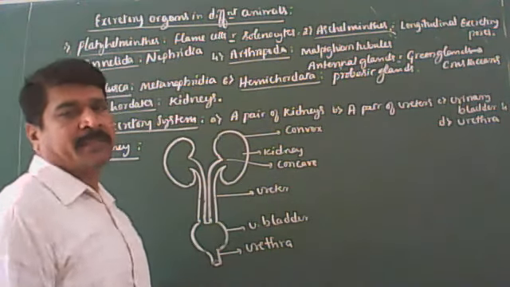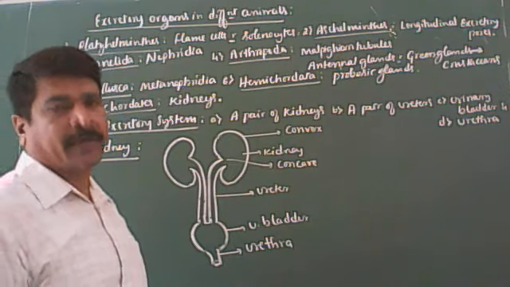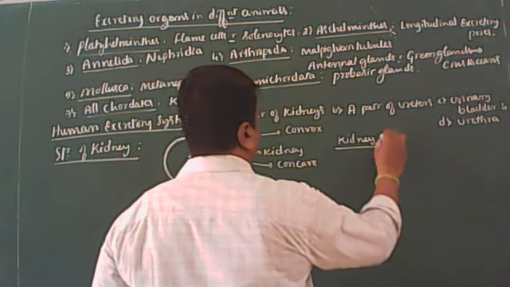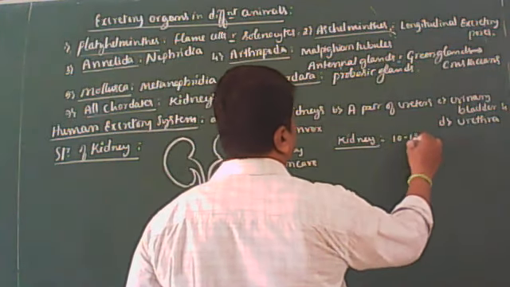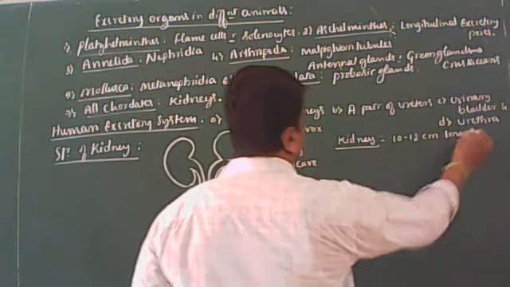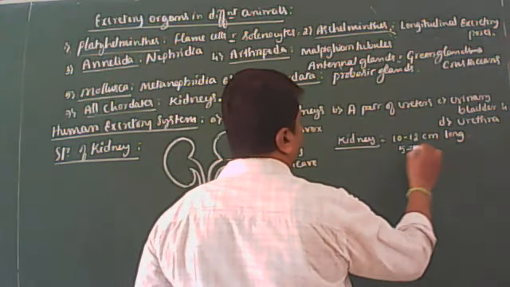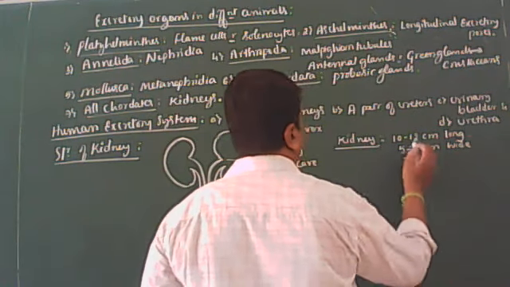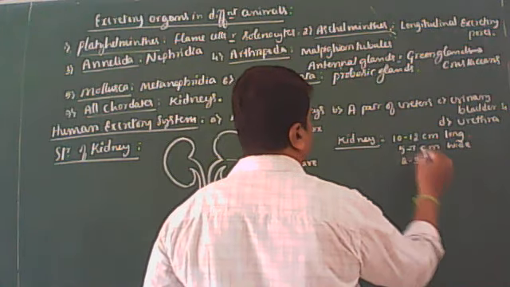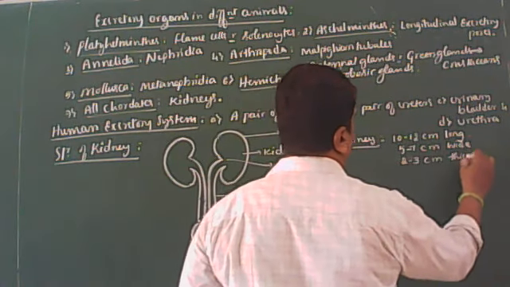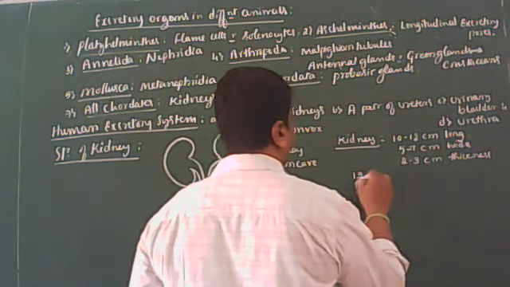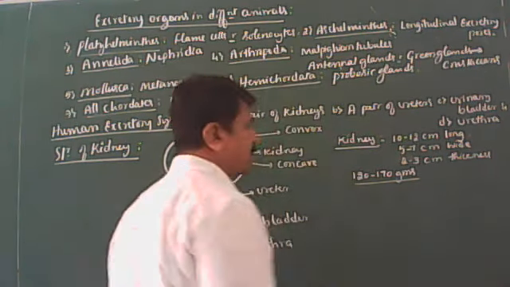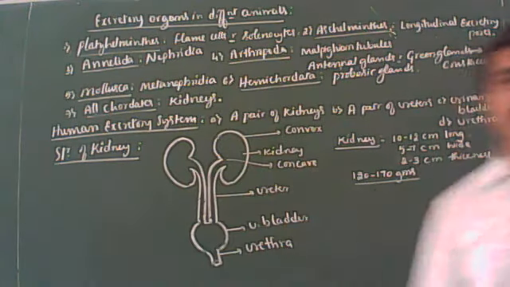The outer surface of the kidney is called convex. The lower surface is the concave. Each kidney measures about 10 to 12 centimeters long, 5 to 7 centimeters wide, 2 to 3 centimeters thick, and weighs about 120 to 170 grams. That you should keep in mind. I think it is very clear for you.